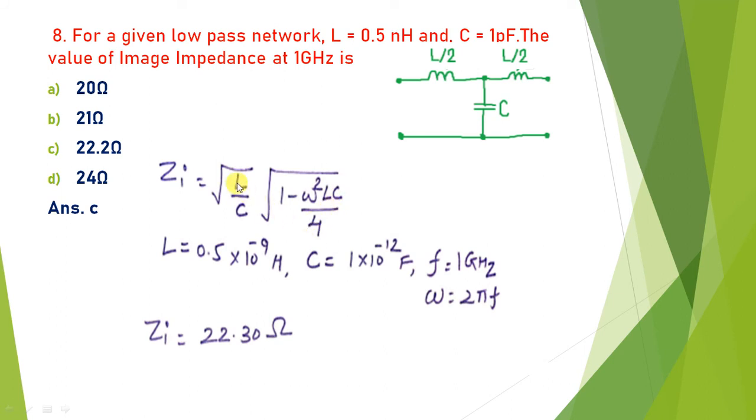You put the values of L and C, and omega is equal to 2 pi f, so 2 pi multiplied by 1 gigahertz. If you put the values, you will find Zi is equal to 22.3 ohm. So the answer is C.